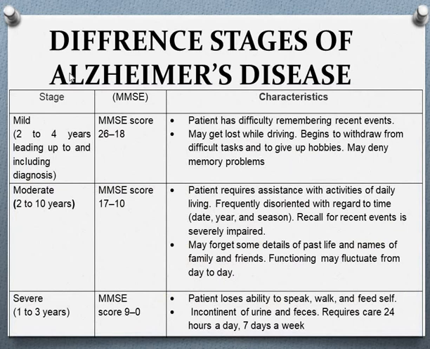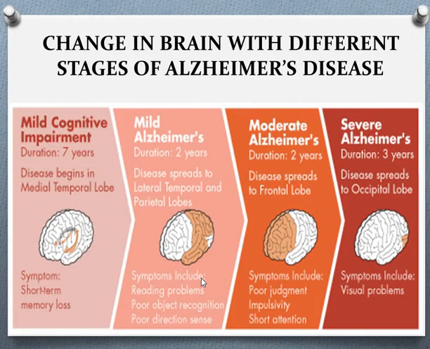See this, the different stages of Alzheimer's disease. Stage 1 is 2 to 4 years. This is the MMSE score, so this is a different score. These are the characteristics, like the patient's difficulty. First one is the mild, lasting 2 to 4 years, including the diagnostic condition, where the patient has difficulty remembering recent events and may get lost while driving. Then another is the moderate. These are the characteristics, and then comes how the brain changes during the different stages of Alzheimer's disease.